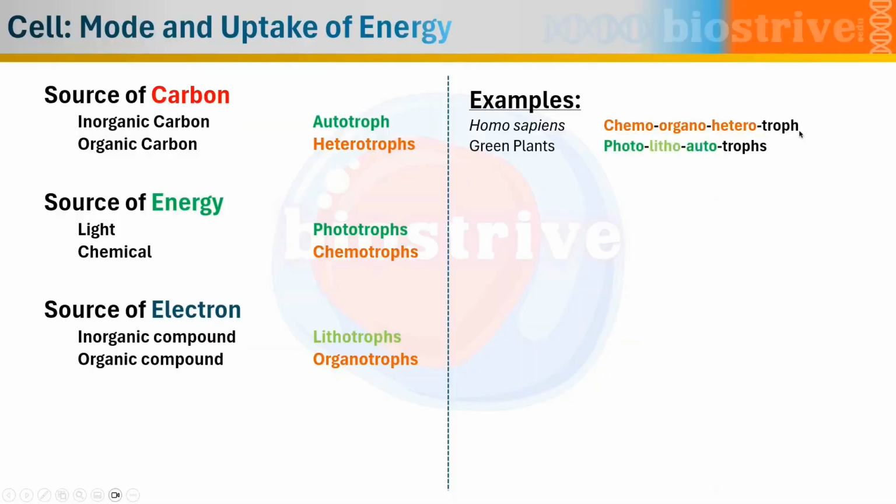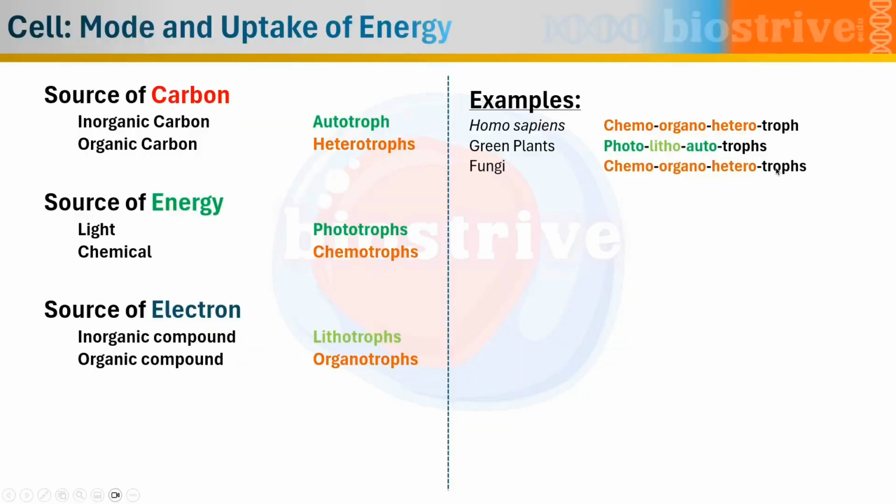Let's talk about another example, which is green plants. Now, if we talk about source of carbon, the green plants utilize inorganic carbon which they absorb through their roots. So plants are autotrophs. If we talk about source of energy, the source of energy is directly light because of photosynthesis. So we call plants phototrophs. If we talk about the source of electrons, the source of electron is also inorganic compounds which are absorbed through their roots. So we can say that green plants are photolithoautotrophs.